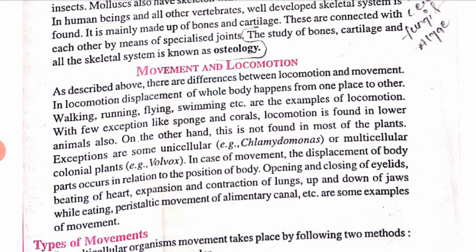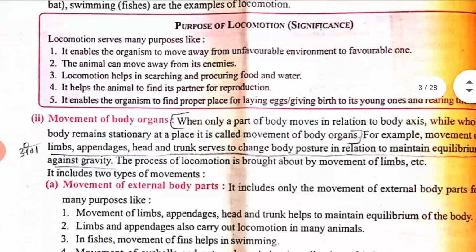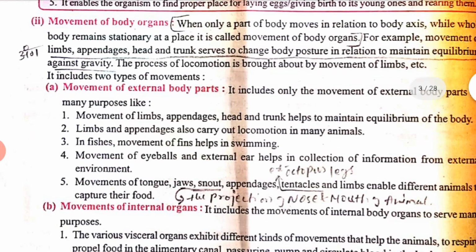It again includes two types of movement: first, movement of external body parts, and next, movement of internal body organs. Movement of external body parts means movement of limbs, appendages, head, trunk, that help to maintain equilibrium of the body.